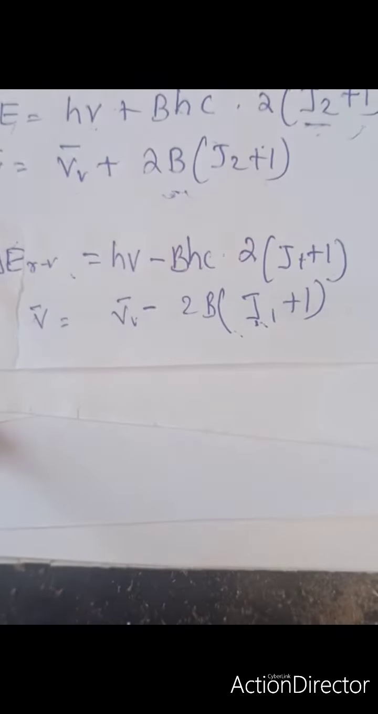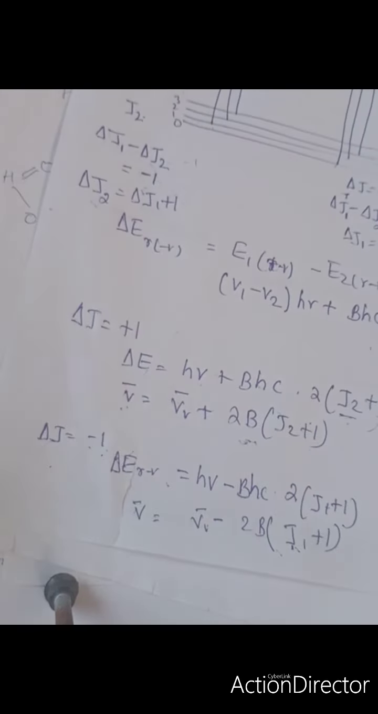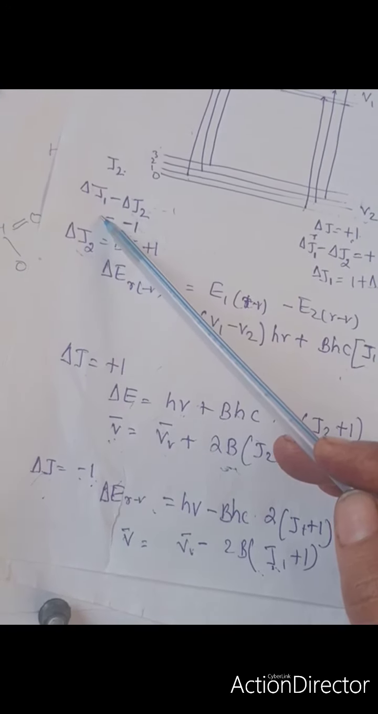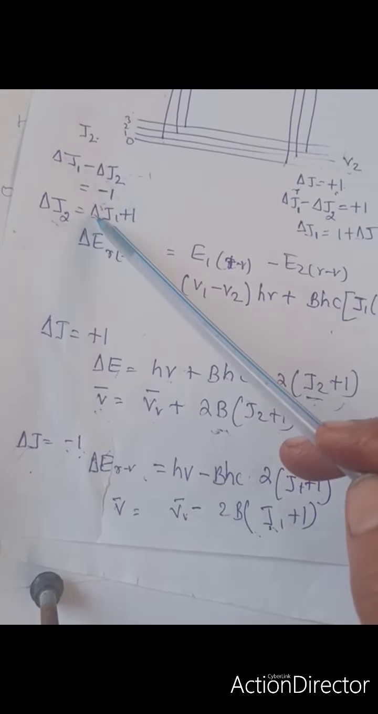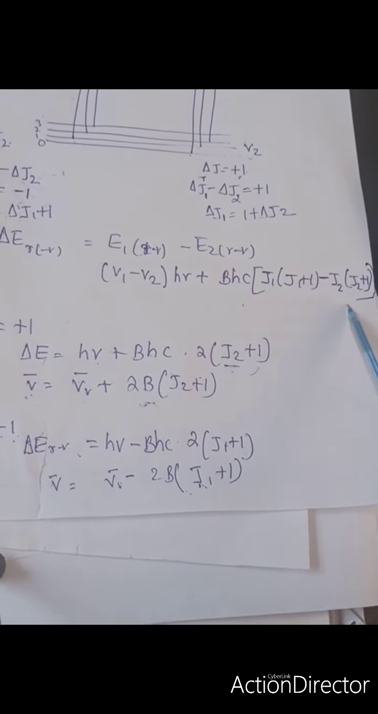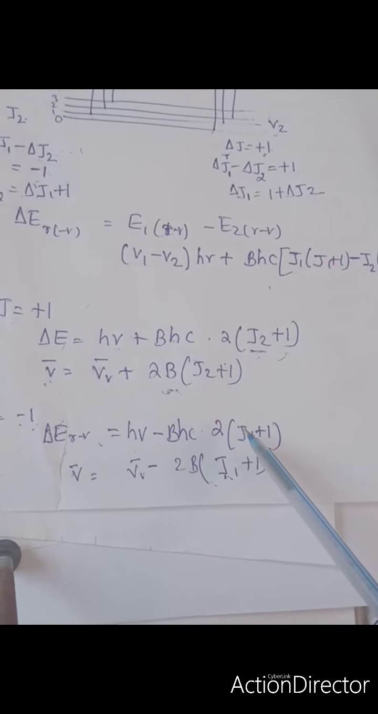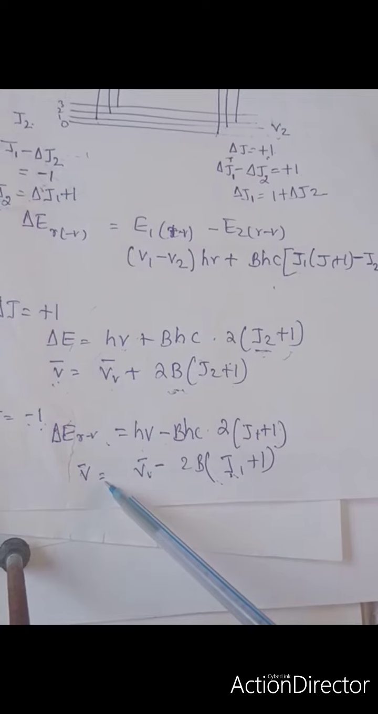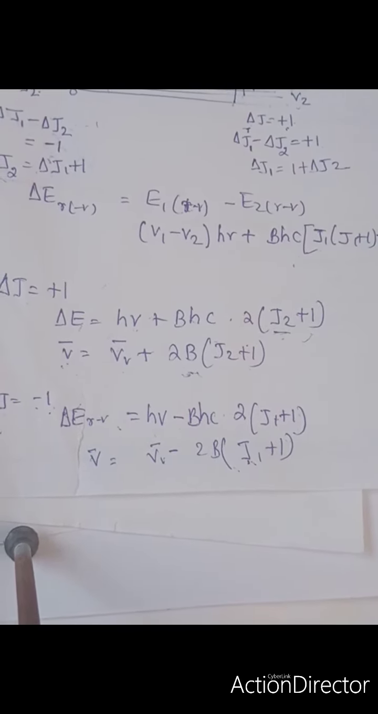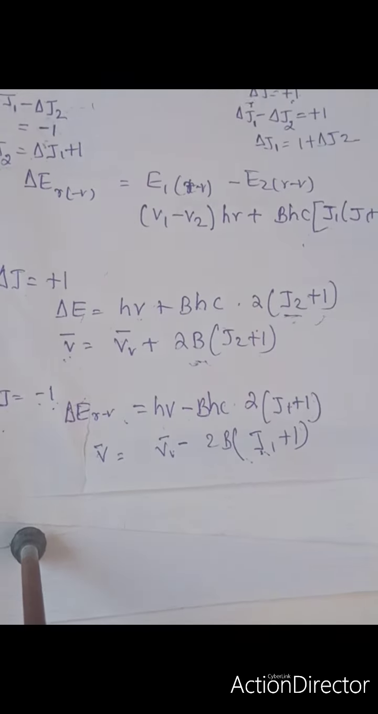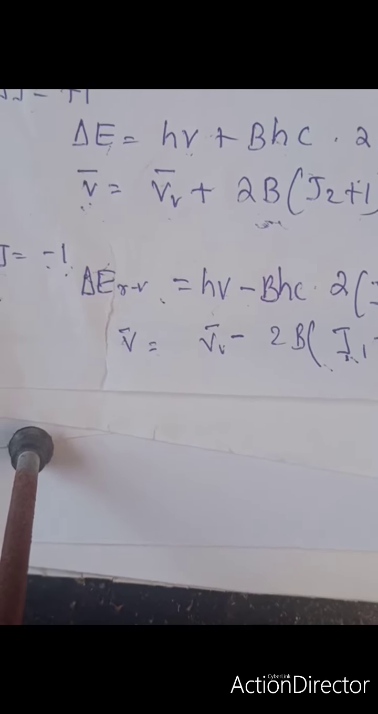Similarly, we get the result for delta J equal to minus 1. From the same equation, where J1 minus J2 is equal to minus 1, you calculate the value of J2 and put this value in the overall equation. So you will get h nu minus B h c times 2 J plus 1, and the vibrational frequency will be nu v minus 2B times J1 plus 1. This corresponds to the P branch, that is, the frequency will be at a lower frequency.